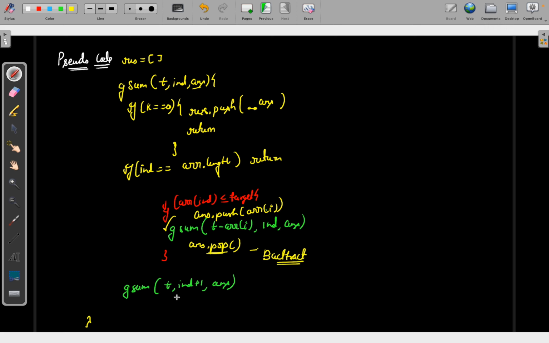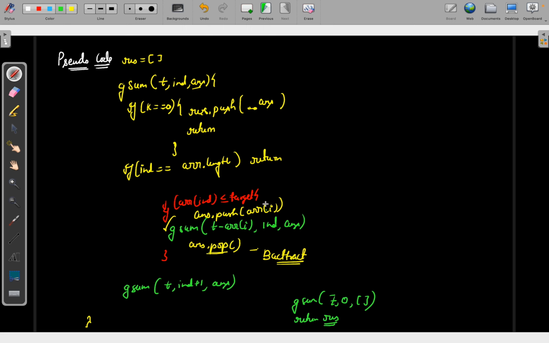Okay, again this is the same function call, and basically my function will run. I will simply call this function gsum with my target, whatever the target is, the index, and my answer array, right? And in the last, I will return res.